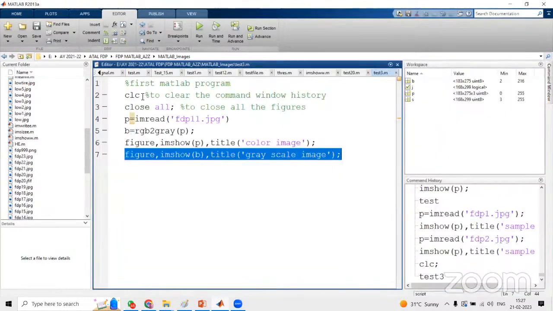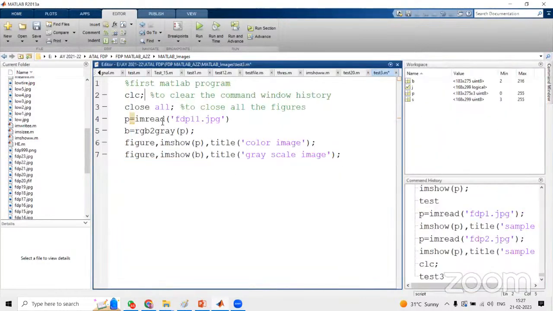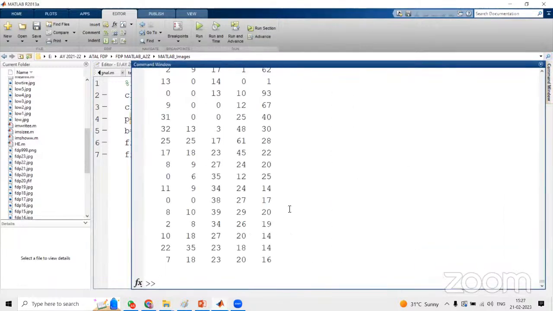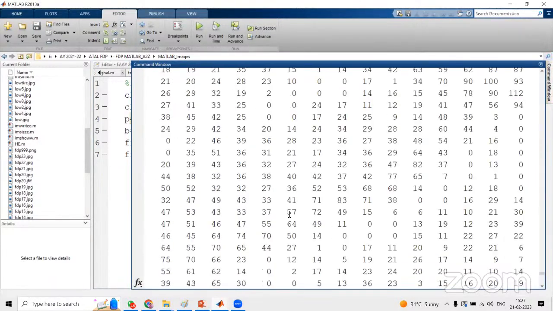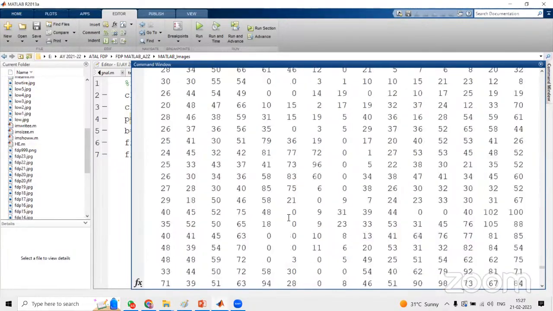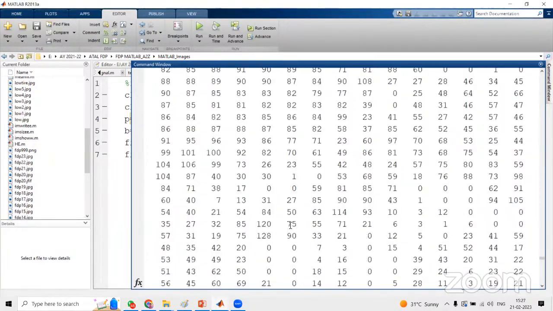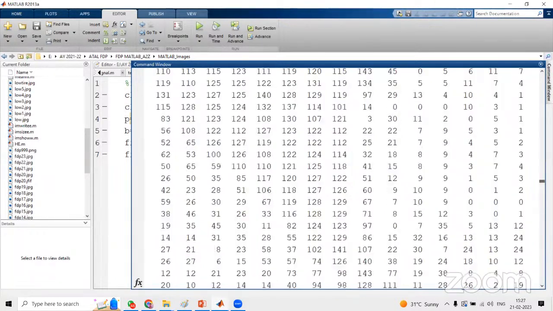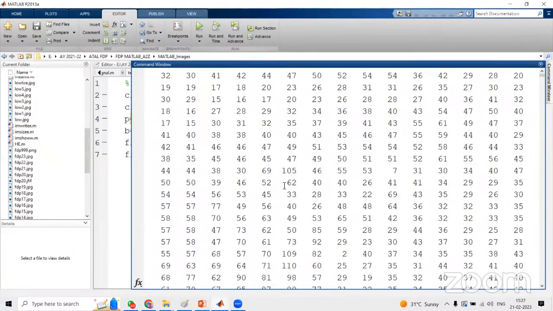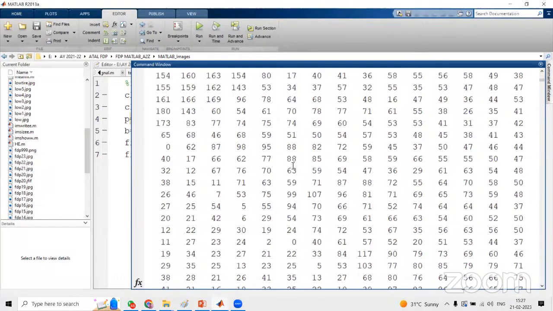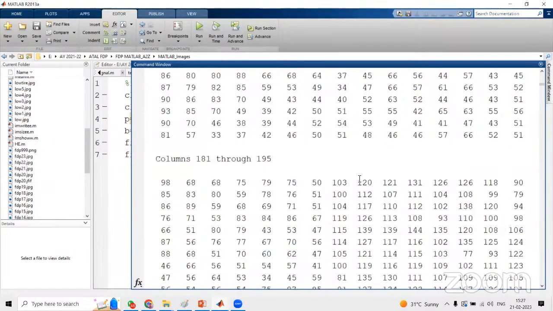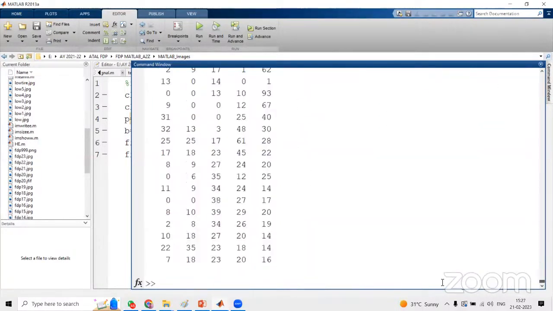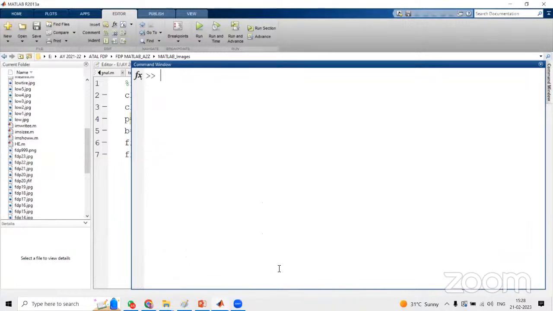Let us assume here it is terminated by a semicolon, and here imread of fdp11.jpg. When I execute this run, in the command window we are able to see all the image values, whatever values there are for the grayscale image. Because an image is nothing but a matrix, and depending on the color, it will take values from 0 to 255. So all the image values are available, as you can see here. Now I want to clear this command history. Just type CLC, and it will clear.